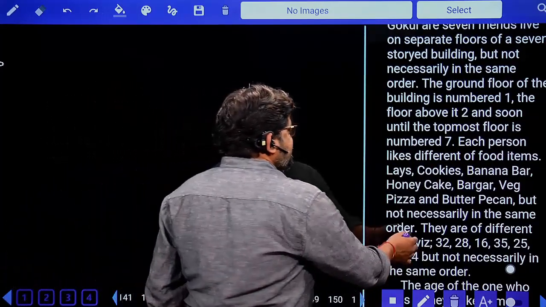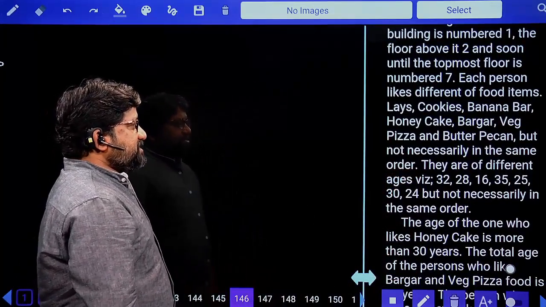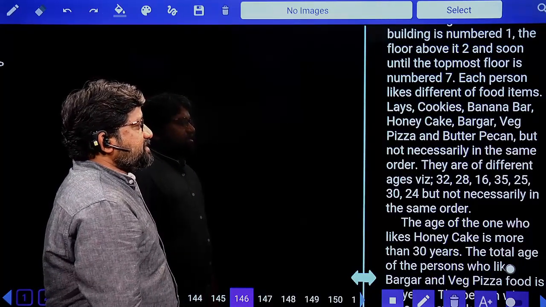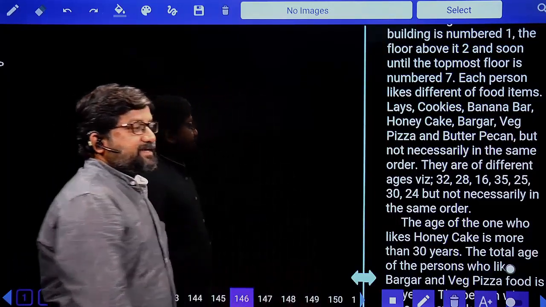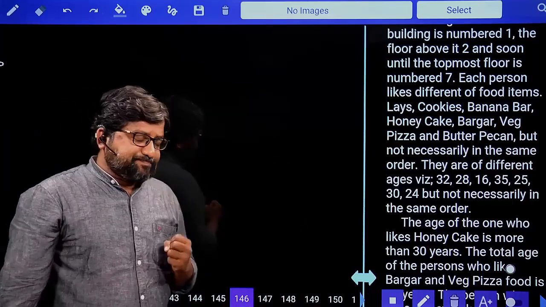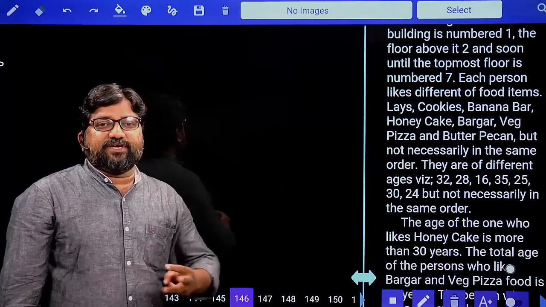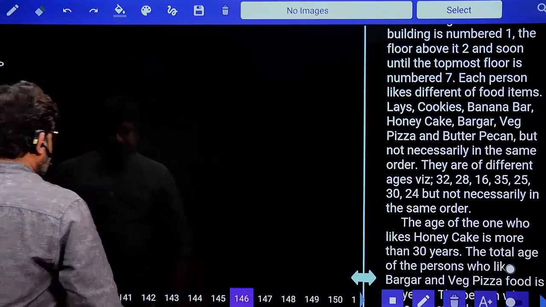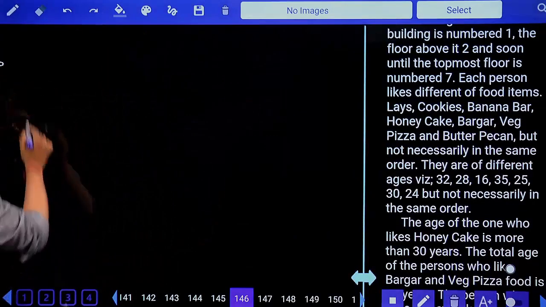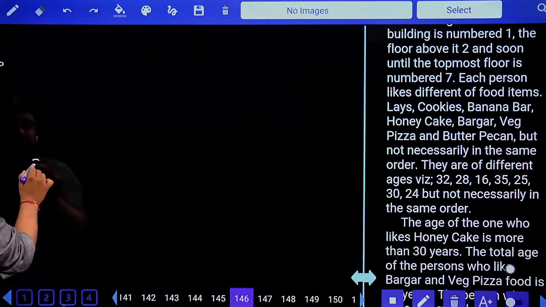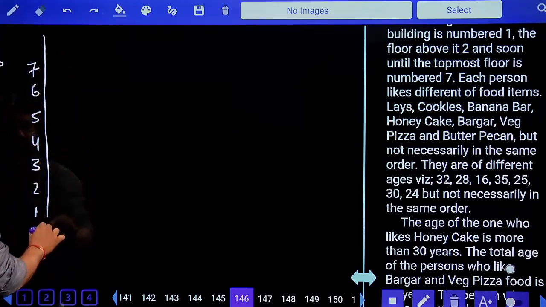Each person likes a different food item: Lays, cookies, banana bar, honey cake, burger, veg pizza, butter pecan, but not necessarily in the same order. They are of different ages. How many parameters? Three parameters: person, food item, and age. So we have three different parameters that are supposed to be followed here. Let's start. Total number how many? Seven. One, two, three, four, five, six, seven. Seven-story building.